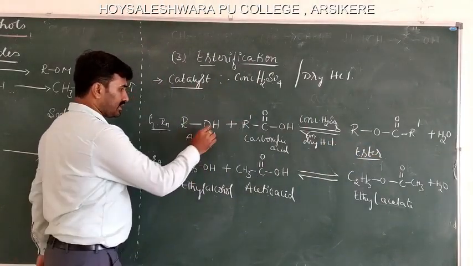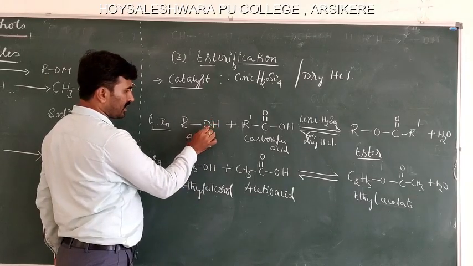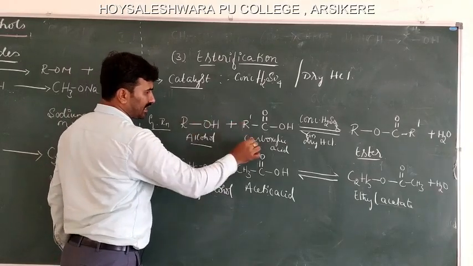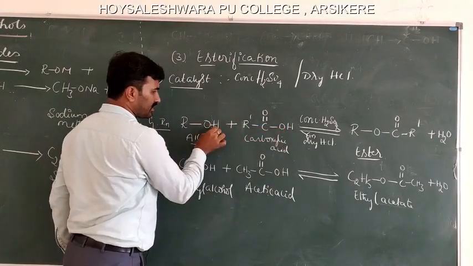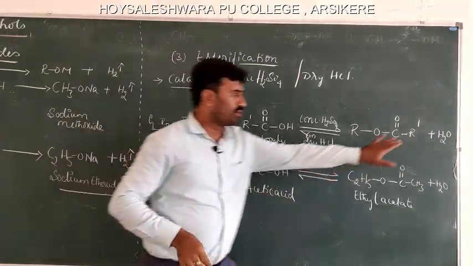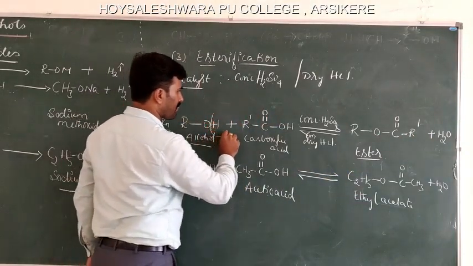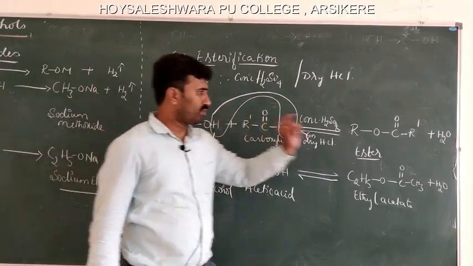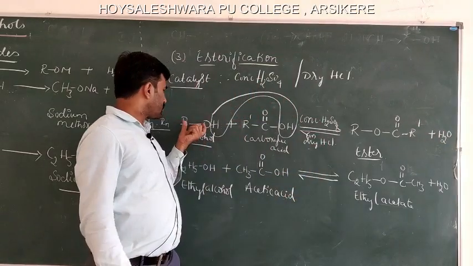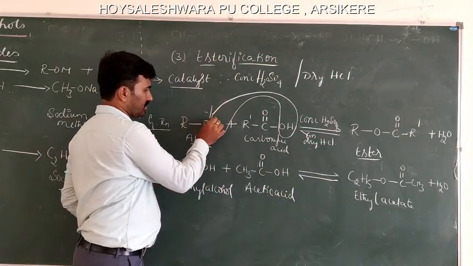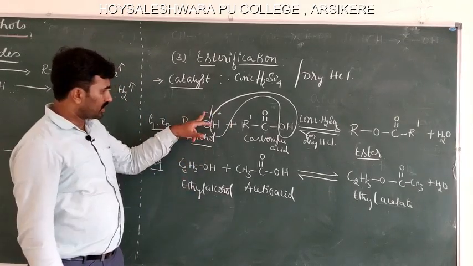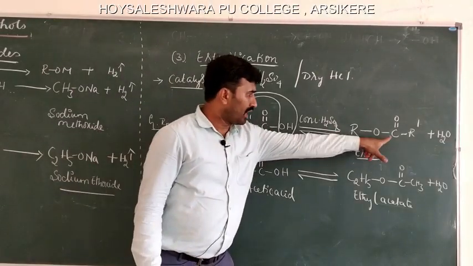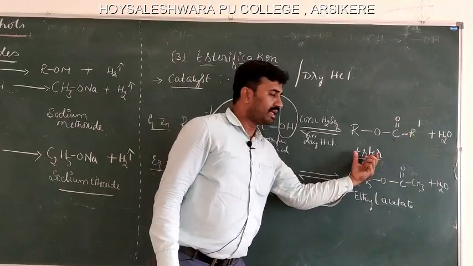In this reaction also, there is cleavage of the bond between the oxygen atom and the hydrogen atom. So, this alkoxide ion attacks this electrophilic carbon, and this OH and this H plus combine to form water. That means H and OH combine to form what? A water molecule. And this RO minus, the alkoxide ion, attacks this electrophilic carbon, RO attaches to the electrophilic carbon to form an ester.